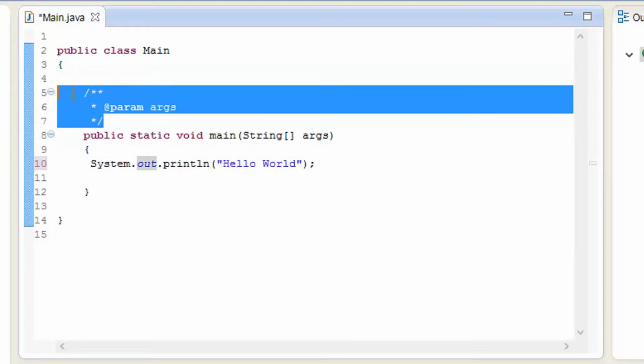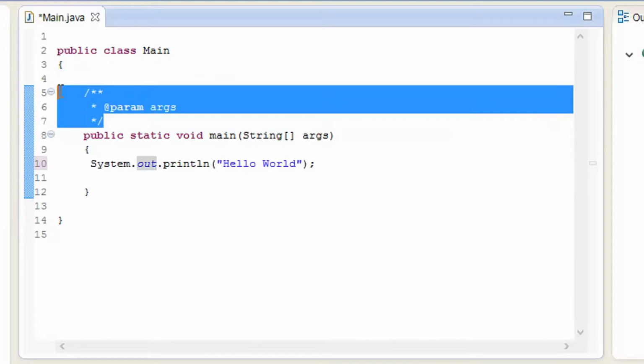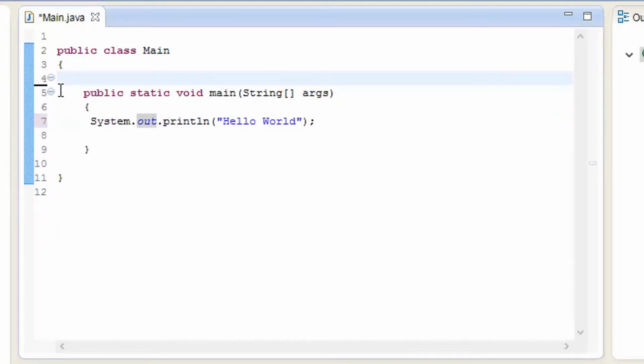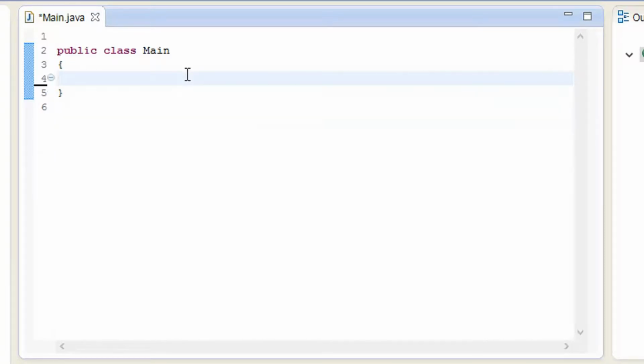So I'm going to remove this one because this is also a comment, but it takes more lines. So let me remove the comments. So now as you can see, all of the lines are being created like that. So now I'm going to explain what has been written right over here. So remove all of this. I'm going to hit backspace.